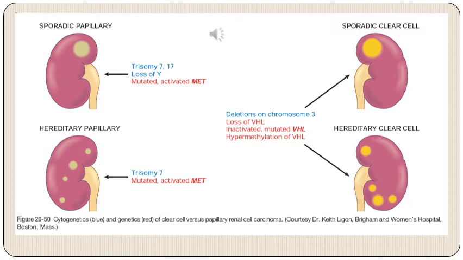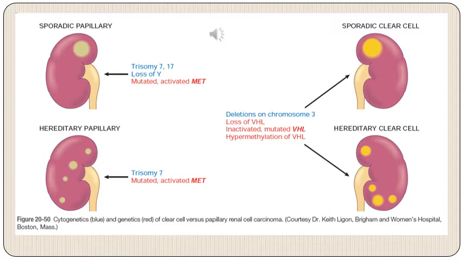Then on the right, we have clear cell carcinoma, where there is deletion of chromosome 3, which is the location of this gene VHL, which is located on the short arm of chromosome 3. And the second allele is inactivated because of mutation or hypermethylation. So these are the basic cytogenetic defects which are involved in clear cell carcinoma and papillary carcinoma.